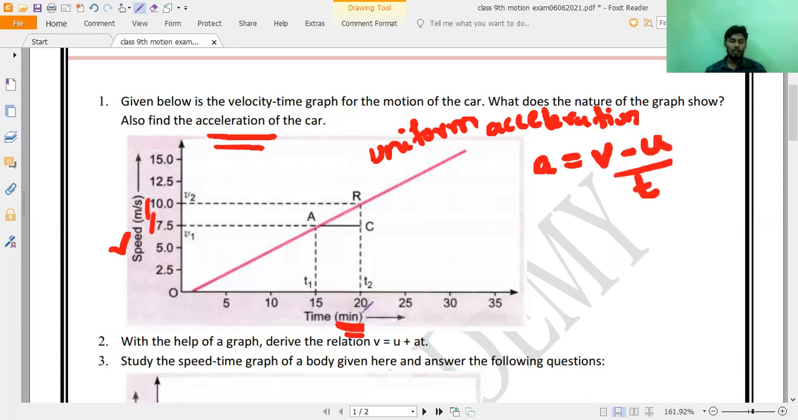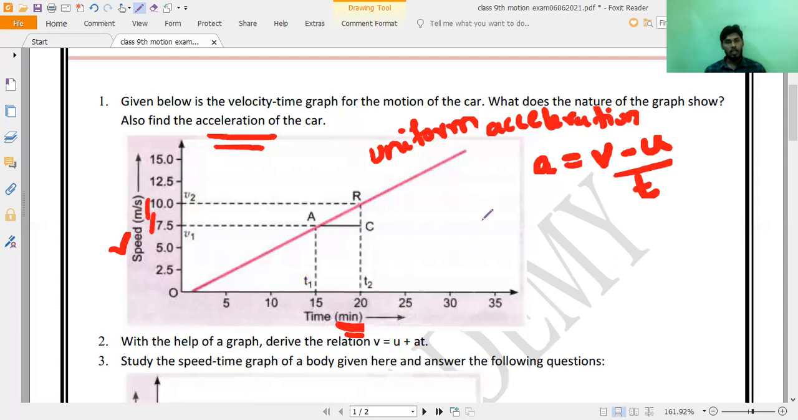So acceleration, A equals V minus U by T. Now you may observe here, they have already given the time period also. We need not find any other value.